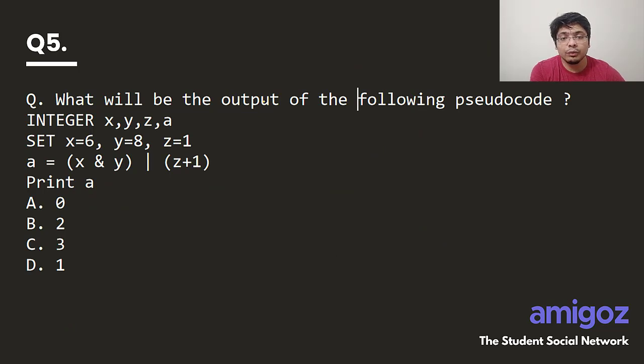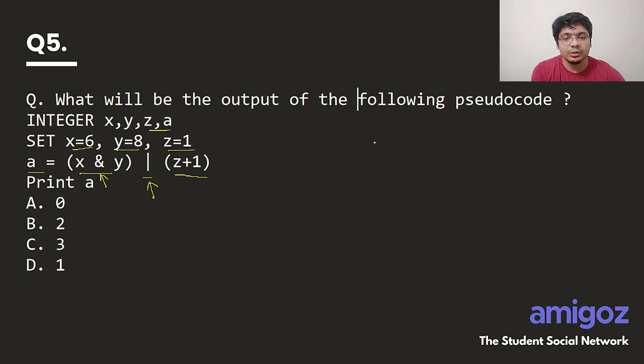What will be the output of the following pseudocode, right? Integer x, y, z and a. There are 4 integers again. X is equal to 6, y is equal to 8 and z is equal to 1. You have to find out the value of a, which is x and y or z plus 1. This is again bitwise OR, okay, and this is bitwise AND. You see that Capgemini is asking a lot of questions based on bitwise operators. So we'll have other questions also in the next video where we'll use shift operators as well. So first let's go ahead and solve this problem.